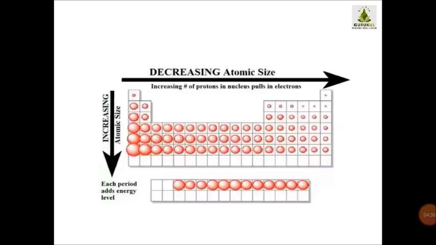Okay, and see children, this is actually something which you are going to study in your next grade, but for your reference I have just given you that as you go, children, the atomic size decreases in the group. Okay, so atomic size goes on decreasing from left to right, and from up to down it goes on increasing. The reason for this you will be studying in 10th standard, but just keep this in mind about the periodic table and the atomic size.